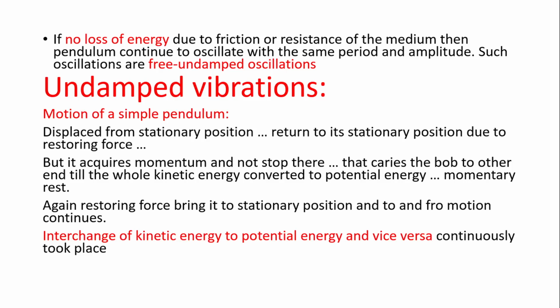In other words, the simple pendulum will continue to oscillate with a constant period and amplitude. Such oscillations with constant period and amplitude are called free undamped oscillations. Here we will discuss the free undamped vibrations or oscillations in detail.